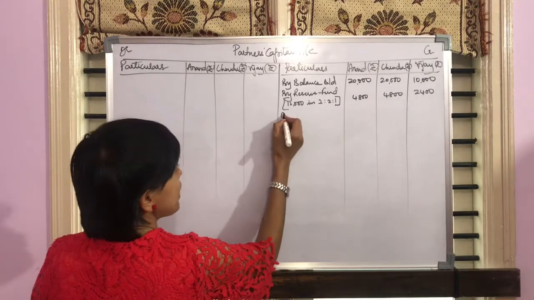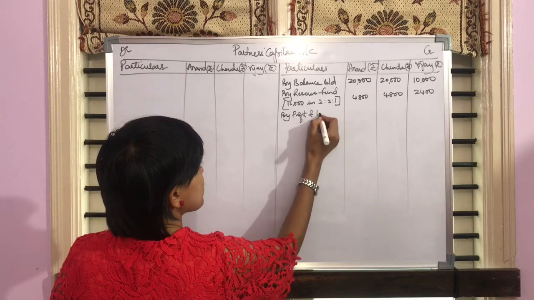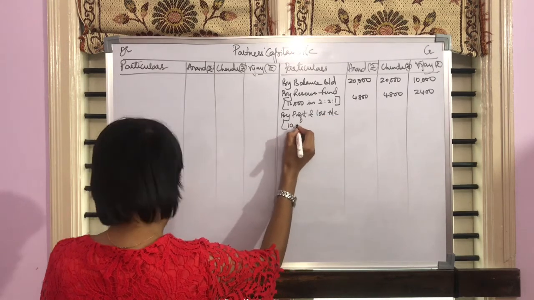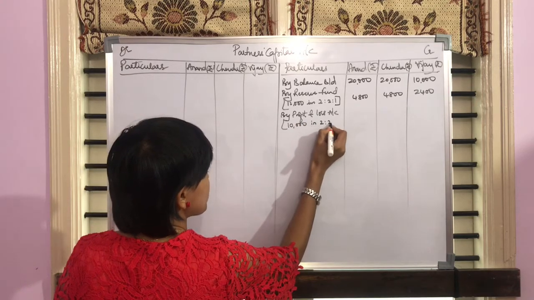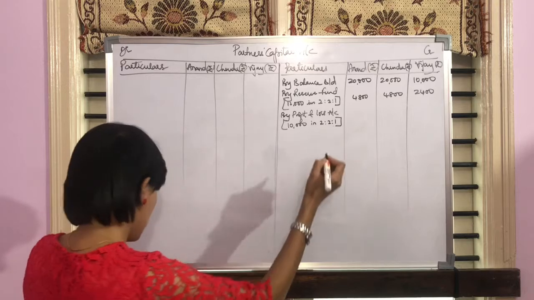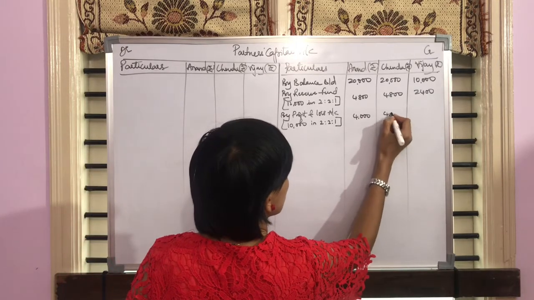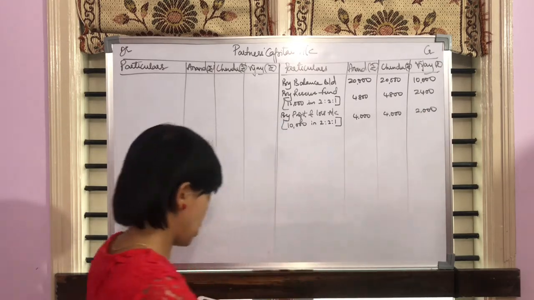Then we have in the balance sheet profit and loss account, amount rupees 10,000. Distribute this in the profit sharing ratio. So the amount will be 4,000, 4,000 and rupees 2,000.